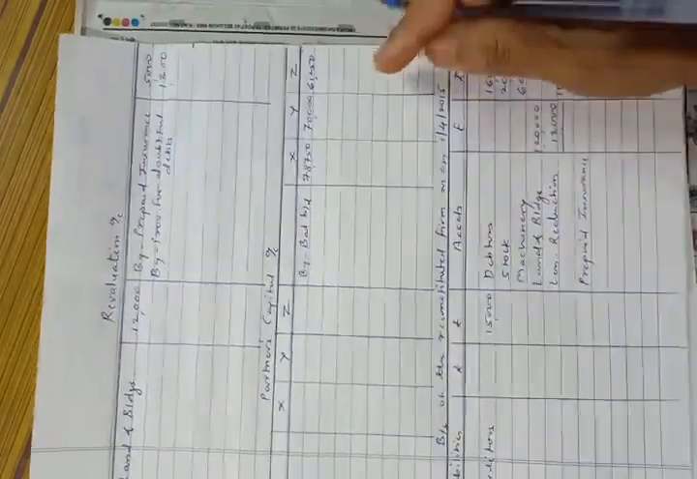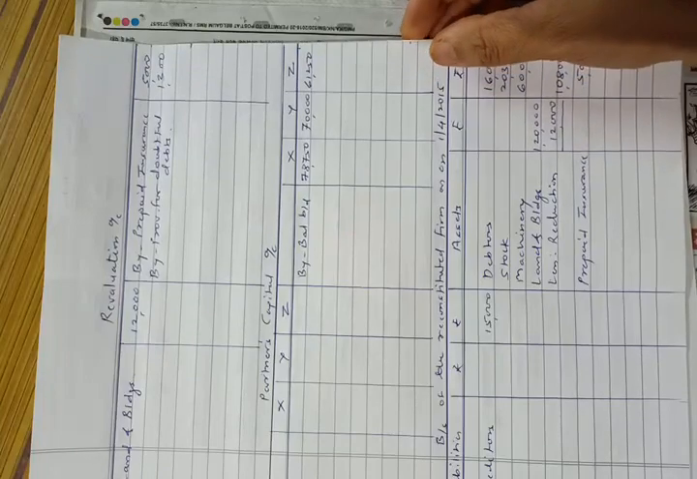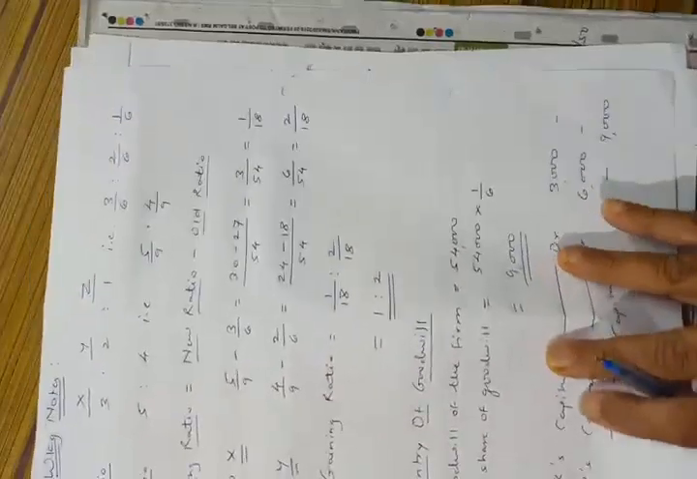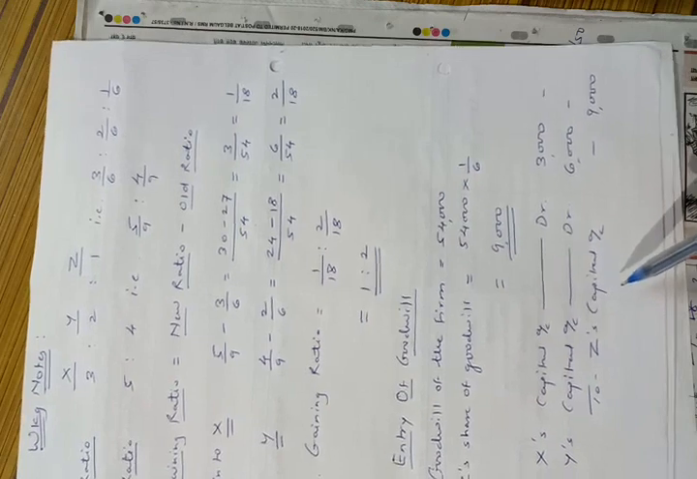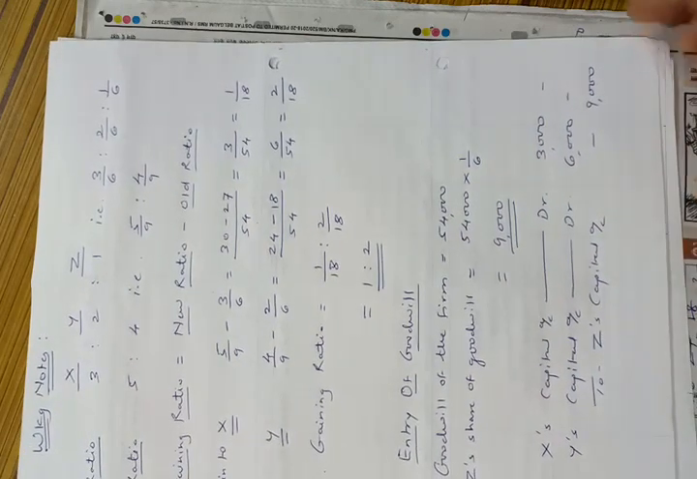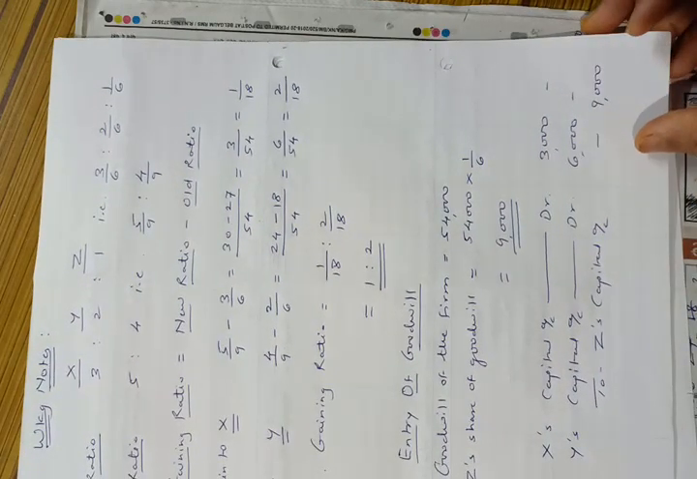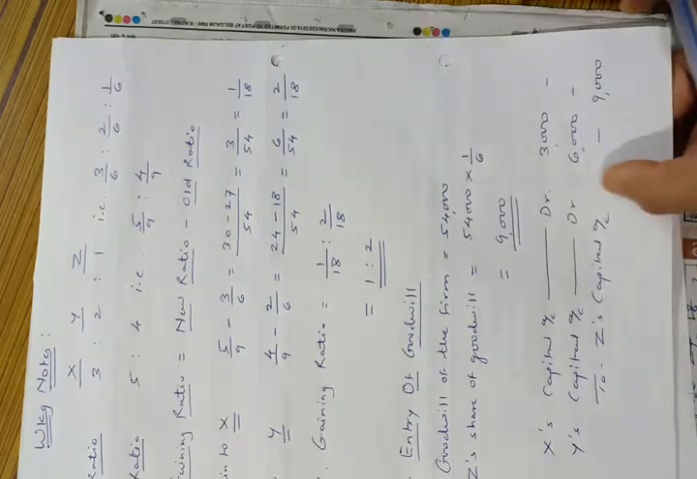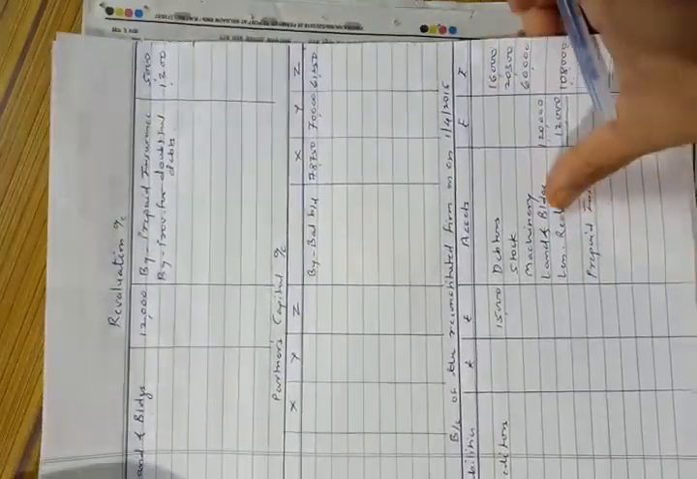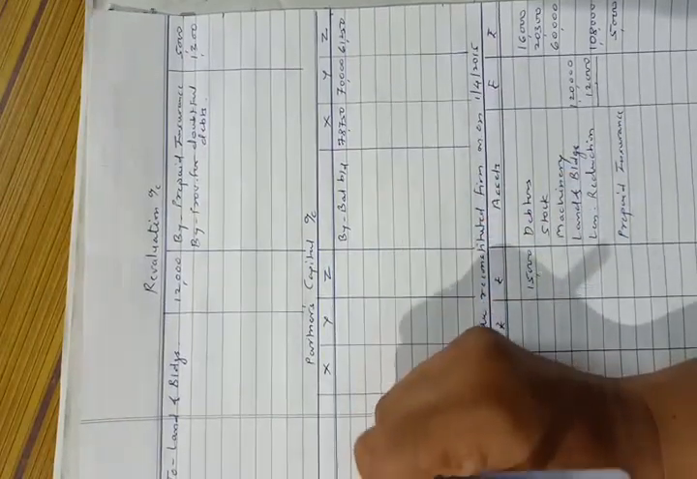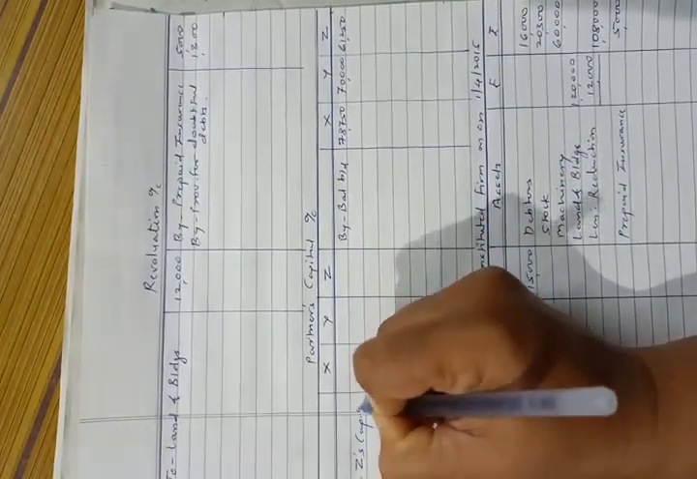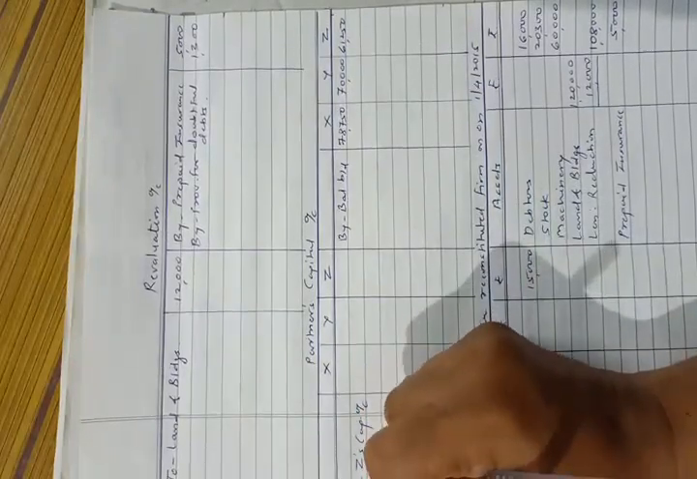Okay, then the next adjustment, goodwill of the firm to be valued at rupees 54,000. We have calculated the gaining ratio and distributed goodwill, that is adjusted goodwill, between the continuing partners in the ratio 1:2. So now we will post this entry. X's capital account debit, Y's capital account debit to Z's capital account. So debit side of X and Y's capital account to Z's capital account. This is the entry of goodwill.